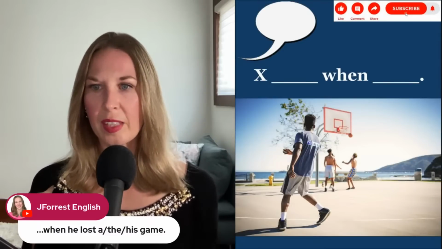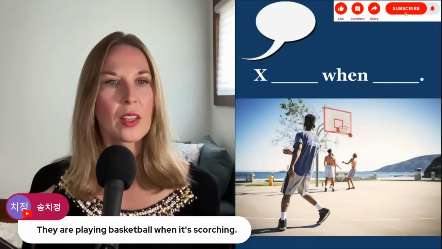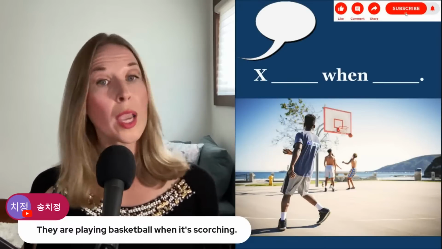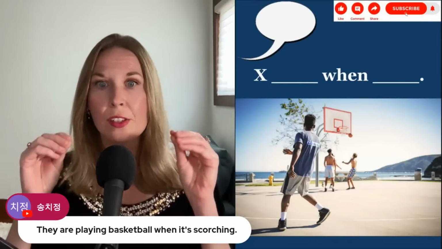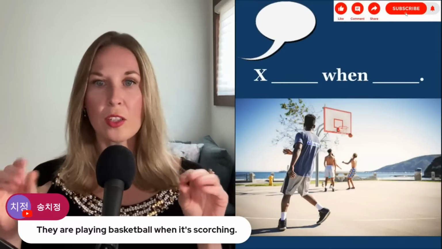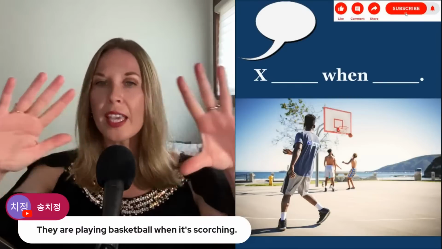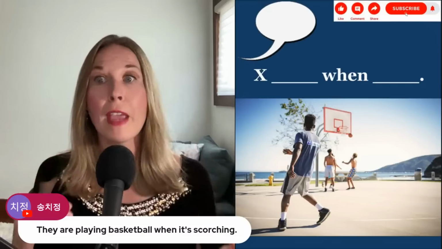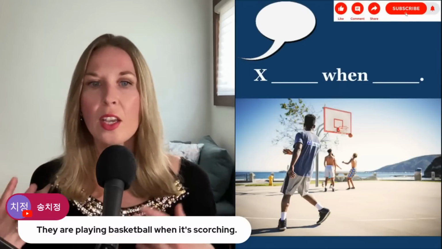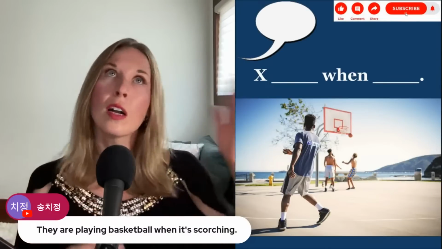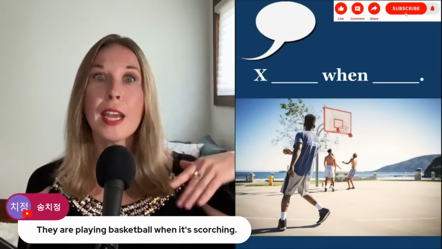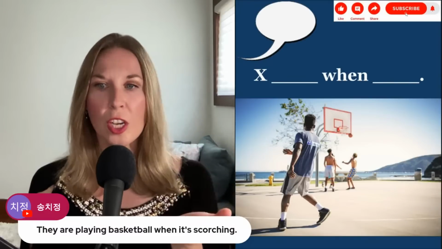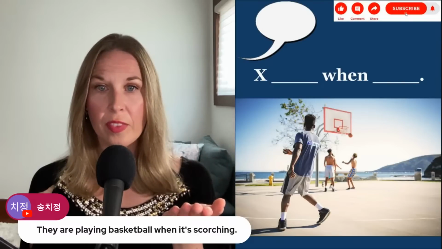Okay, let's see. They are playing basketball when it's scorching. Okay, nice attempt. I like how you use it's scorching. So, scorching, excellent job looking at the scenery and imagining what the weather is. So, scorching means very hot, very hot. To be scorching. Oh, it's scorching in here. It's very hot in here. And notice that pronunciation, scorching. Repeat after me, scorching, scorching.